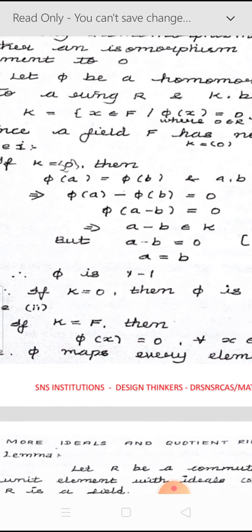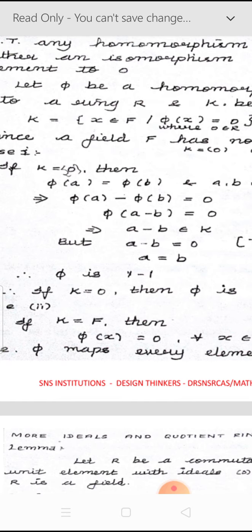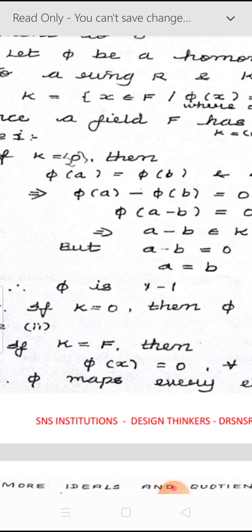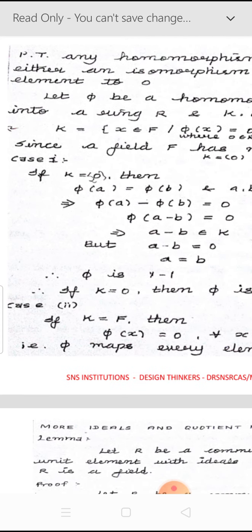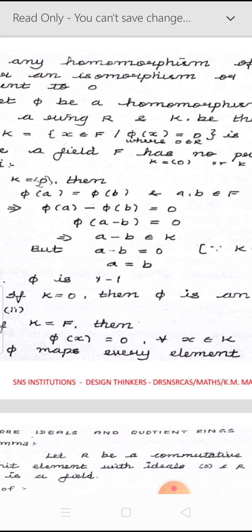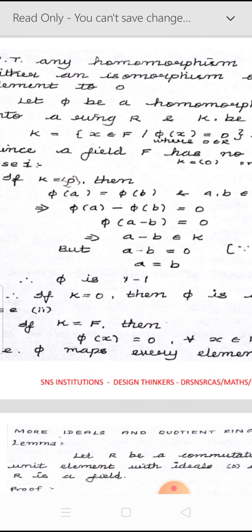Now when K consists of only the 0 element, we assume the first case. We are given that pi is a homomorphism. Therefore, for any two elements a, b belonging to F, whenever the domain elements are equal we have to show that the codomain elements are equal, and whenever the codomain elements are equal, we have to show that the domain elements must be equal.